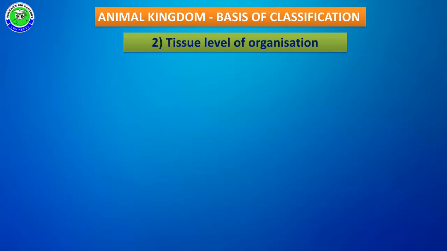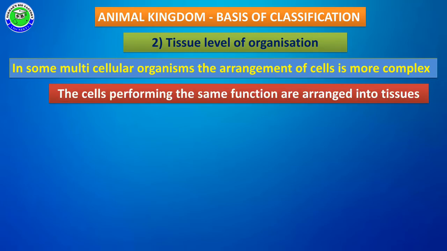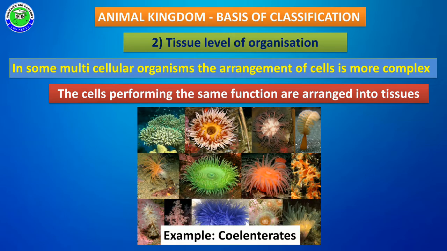The second level is tissue level of organization. In multicellular organisms, there are many cells. All these cells combine together to form tissues, and these tissues can become complex structures. The cells performing the same function become tissues in the body of these animals.